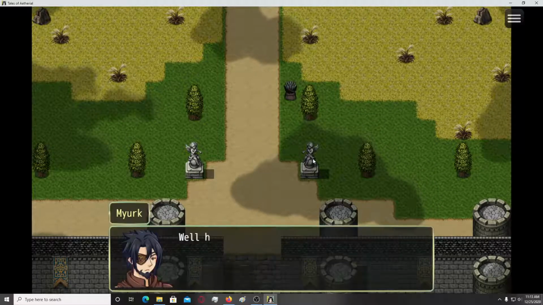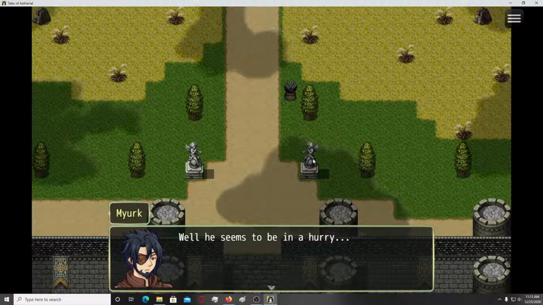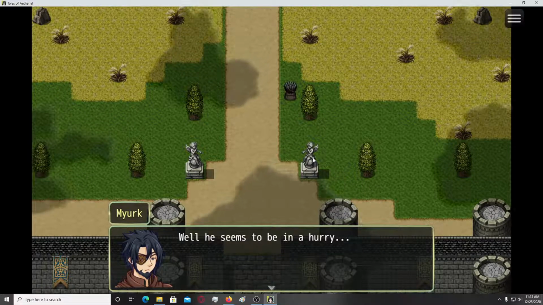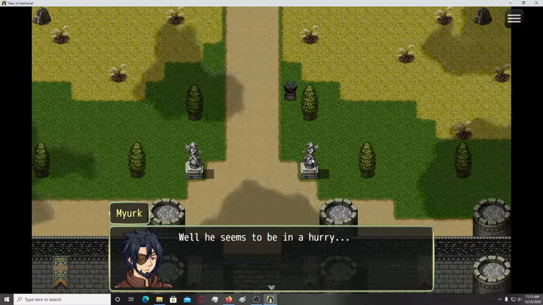Wait, what? That character is the default one, set as below characters.